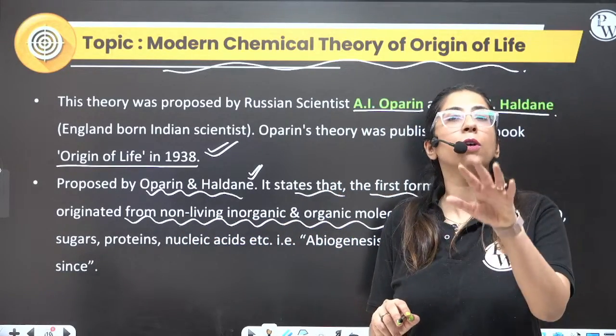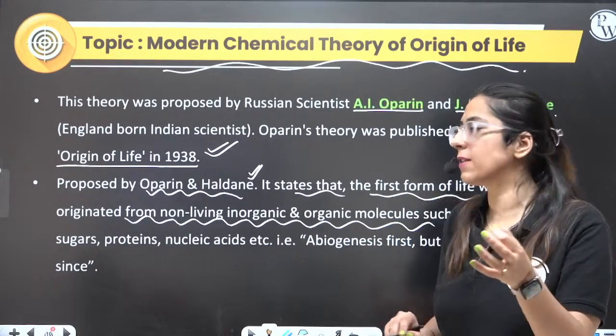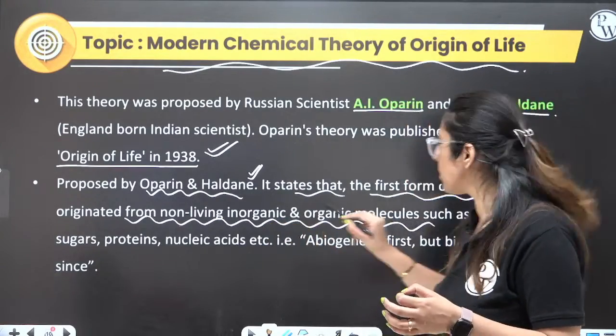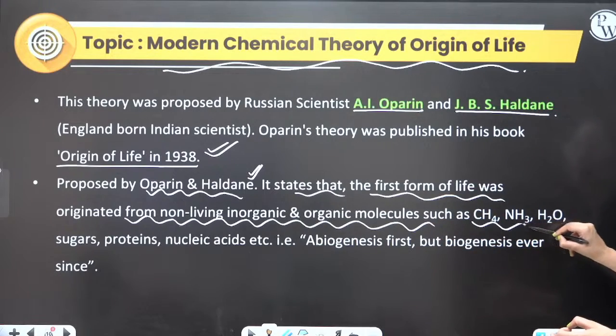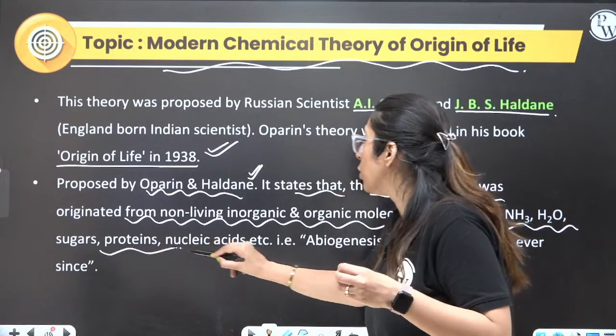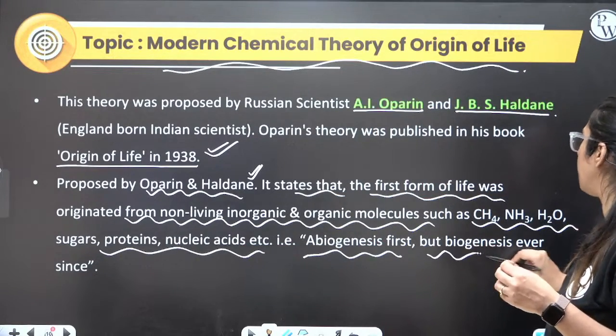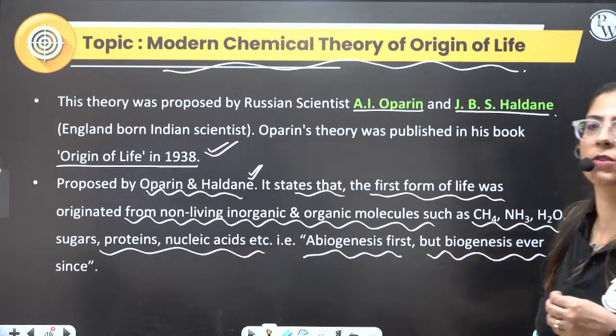First life was formed from non-living substances, the inorganic and organic substances such as methane, ammonia, water, sugar, protein, nucleic acid, etc. So they said abiogenesis first, but biogenesis ever since.